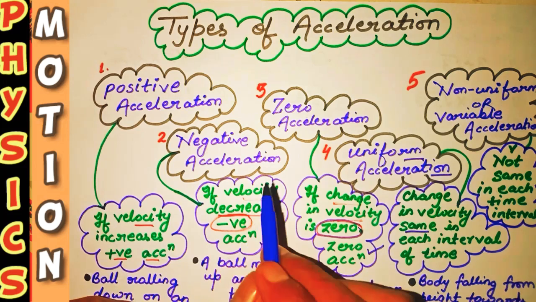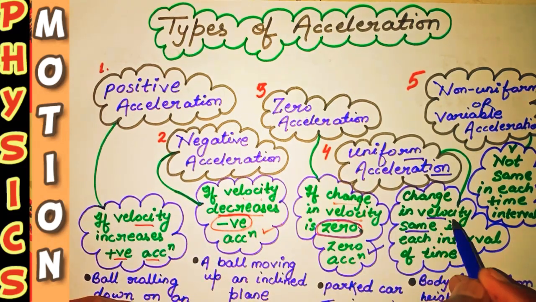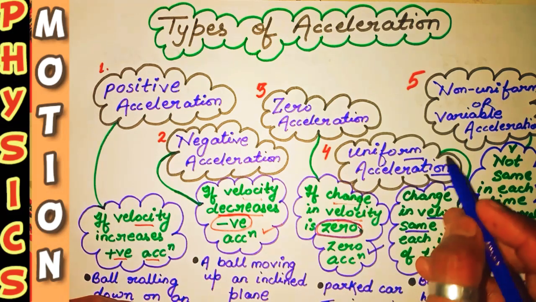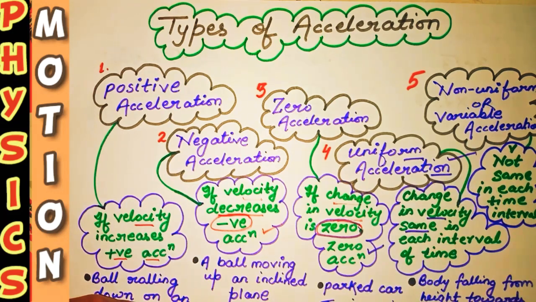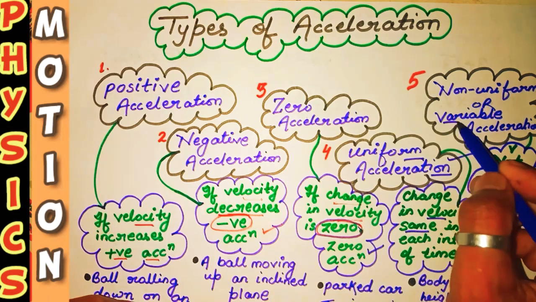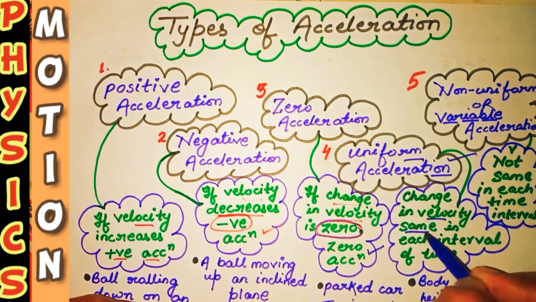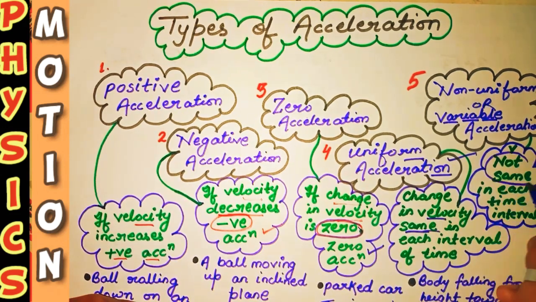Are you getting? If nothing changes, which means if the velocity is not going to change anymore in every interval of time, you can say that the body is moving with uniform acceleration. Okay, now come to non-uniform, or it is also known as variable acceleration. In this case the change in velocity is not same.